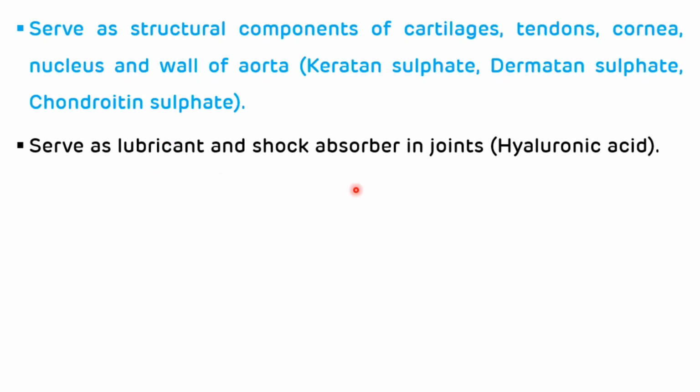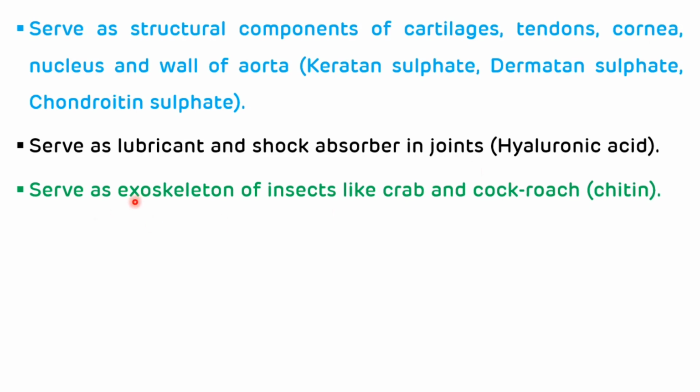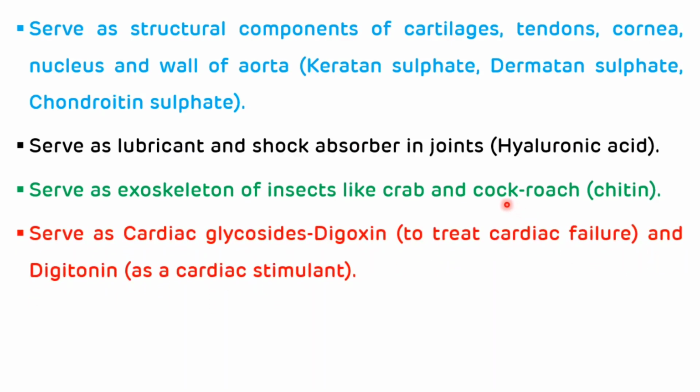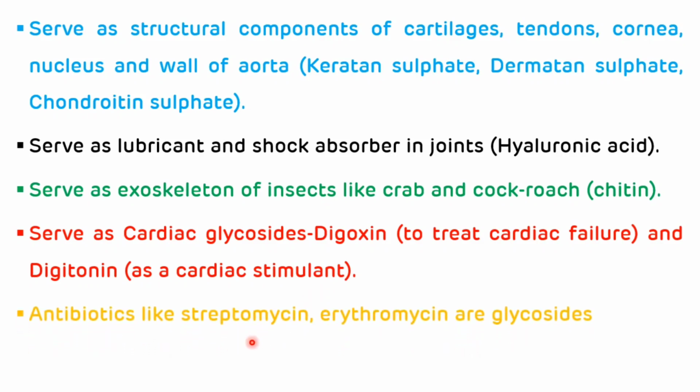They serve as a lubricant and shock absorber in the joints, that is hyaluronic acid. Hyaluronic acid acts as a lubricant and shock absorber in the joints. They serve as the exoskeleton of insects and crustaceans like crab and cockroach, that is chitin. They serve as cardiac glycosides. For example, digoxin, which is used in the treatment of cardiac failure, and digitonin, which is used as a cardiac stimulant. And antibiotics like streptomycin and erythromycin are also examples of glycosides. So these are the functions of carbohydrates.